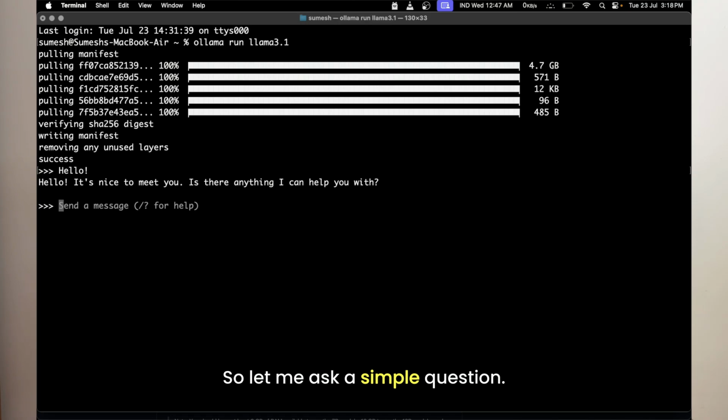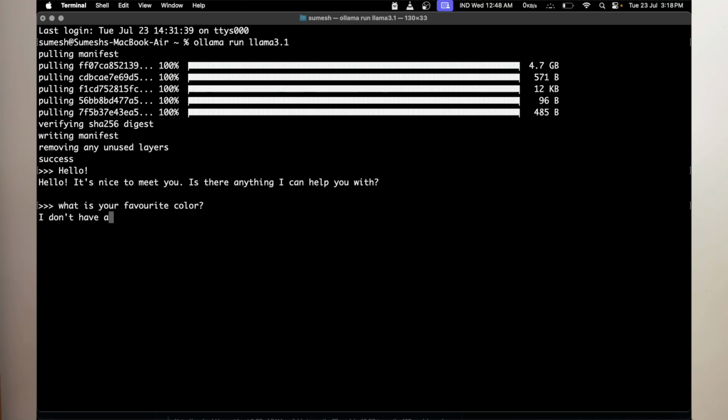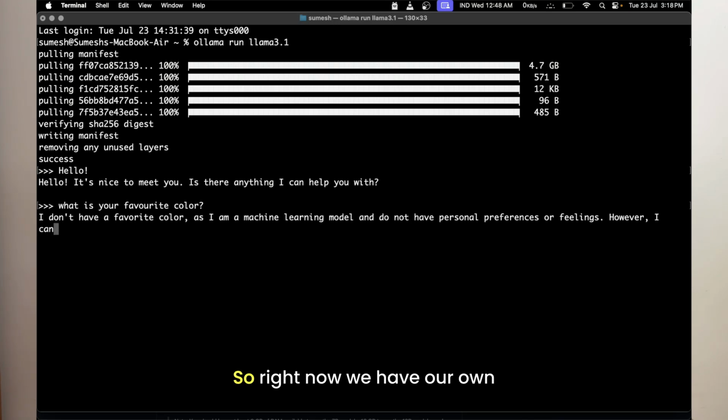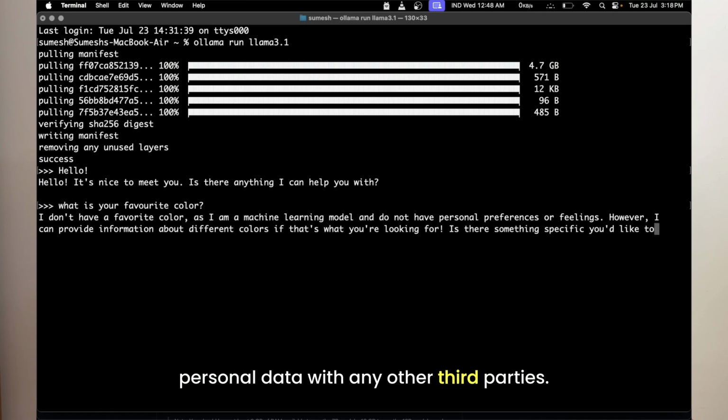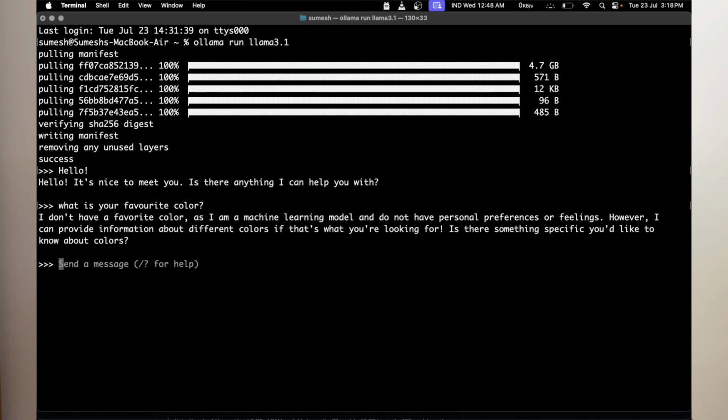Let me ask a simple question. What is your favorite color? Right now we have our own personal chatbot which will not share any personal data with any third parties.